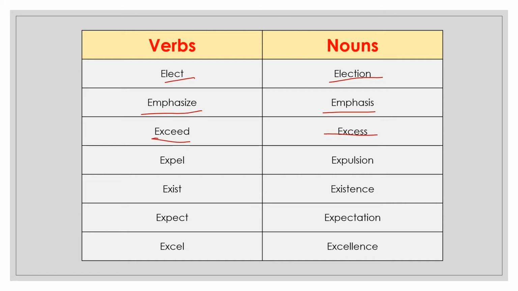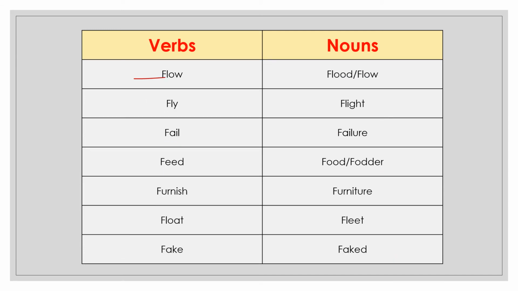Next word is exceed. Its noun is excess. Next is expel. Its noun is expulsion. Next is exit. Its noun is existence. Next word is expect. Its noun is expectation. Excel, excellence. Flow, flood or flow. Fly, flight. Fail, failure. Feed, its noun is either food or fodder.